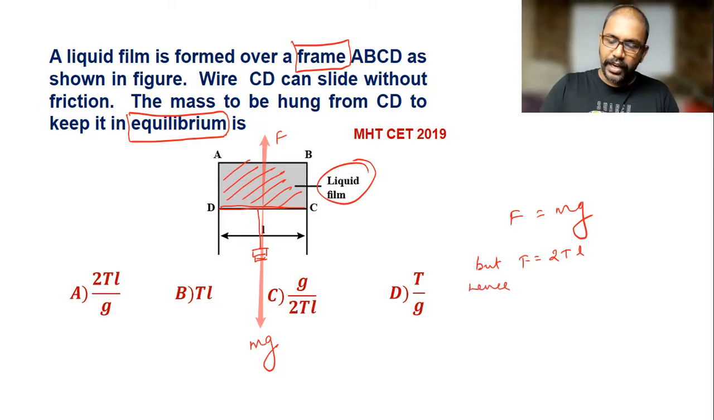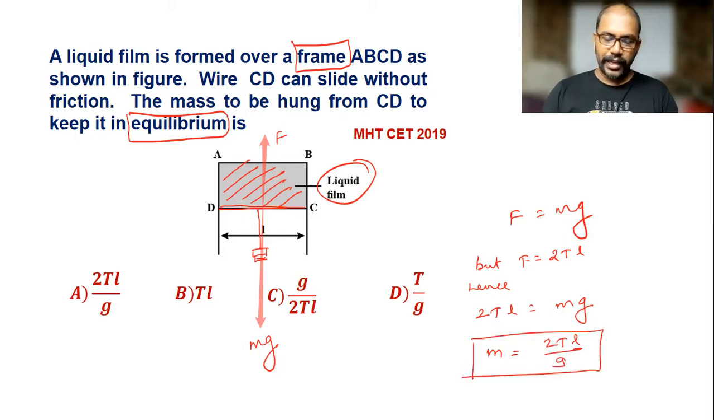Hence we can write 2TL is equal to mg. And by using this formula, we get m is equal to 2TL by g. So we get this answer, 2TL by g. And if you observe all the options very carefully, it is written in option A. So for this question, option A is the correct option.